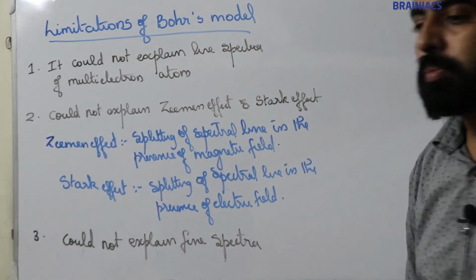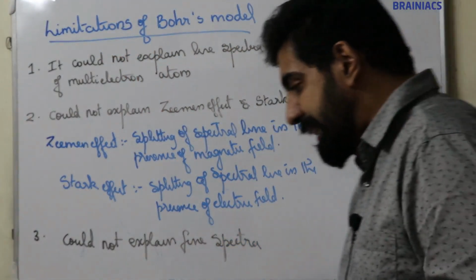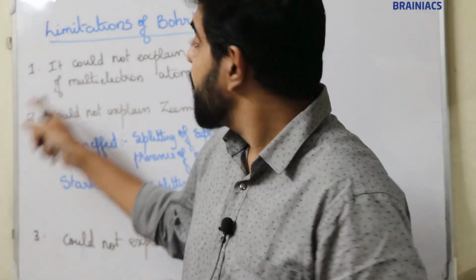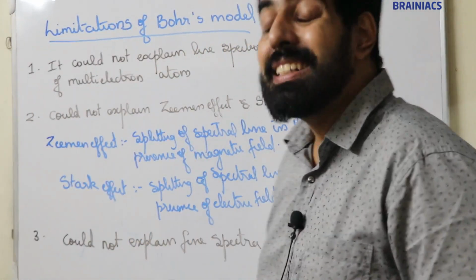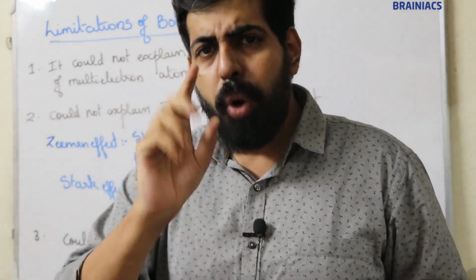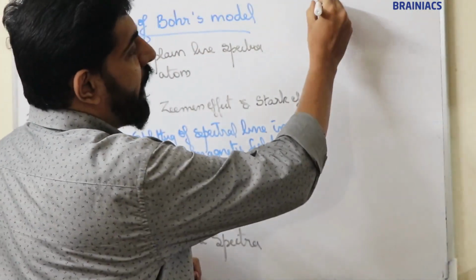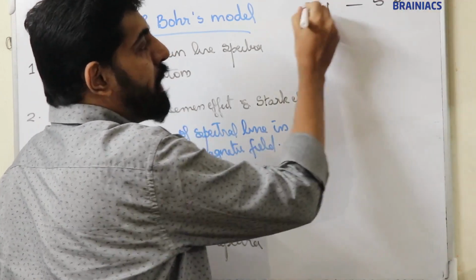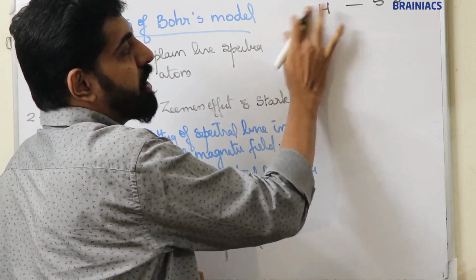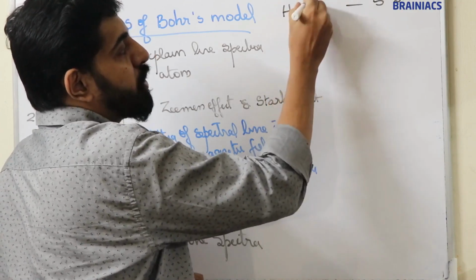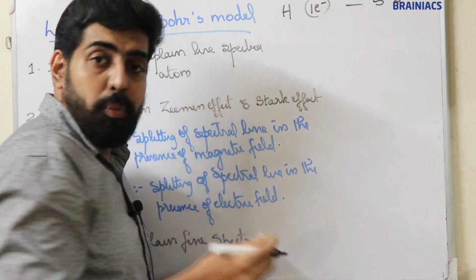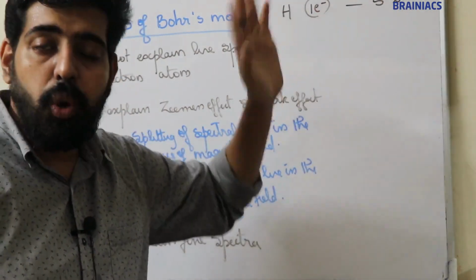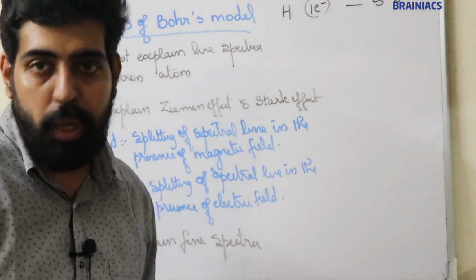Now what are the limitations of Bohr model? We are going to discuss 6 limitations. First one, it could not explain line spectrum of multi-electron atoms. Bohr model could explain line spectrum of hydrogen. Hydrogen contains 5 lines, right? Hydrogen contains only 1 electron, so he could explain its line spectrum. Those 5 lines are explained by using Bohr model.